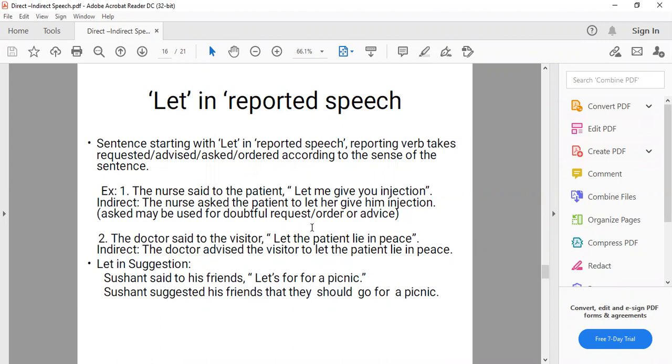So note down the difference when we are having simple sentences. Let me, let the patient. That means after let, there is a singular object. This can be in the form of permission, permission asked or permission granted. But when we have suggestion, there will be plural form after let. Let us. There will be plural object after the word let. So you should find out the difference for these sentences, that if it is a suggestion, it will have plural object after let, and it can be changed in two forms, either into infinitive mood or in simple sentence by using that and should.